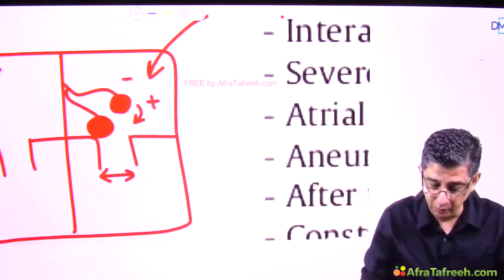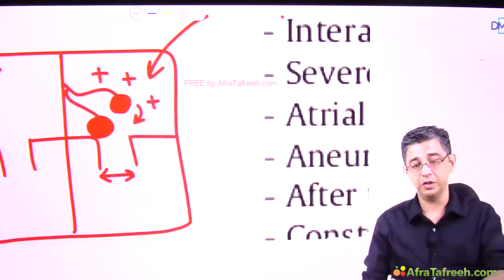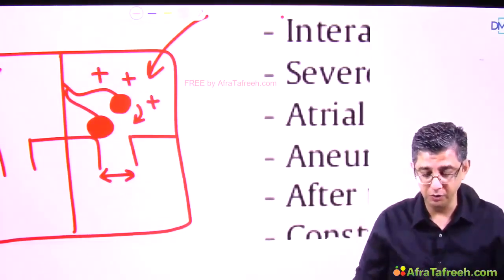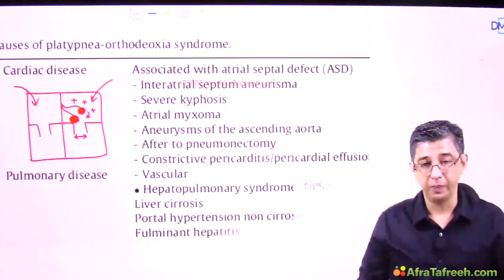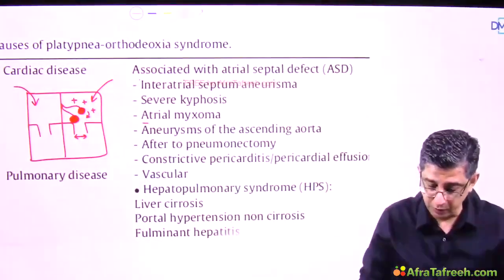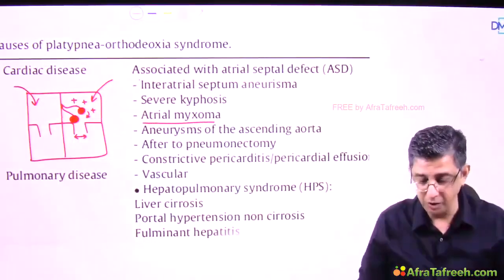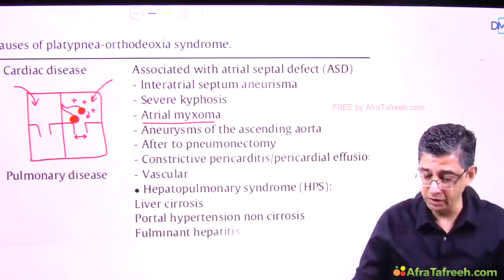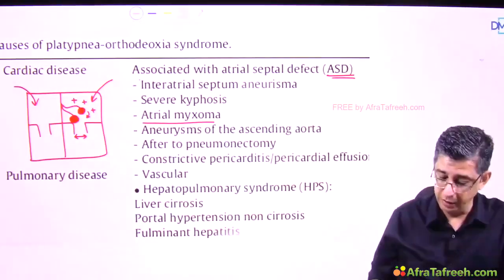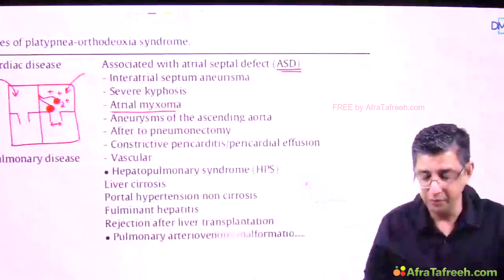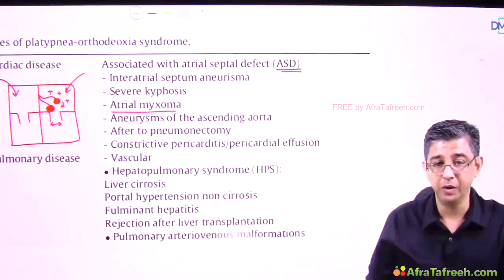So the congestion will be more in sitting position, and more congestion in the heart in the sitting position will contribute to development of breathlessness in the patient, that is platypnea. So atrial myxoma is one of the standard causes that I wanted to remember. Another cause I wanted to remember is ASD, atrial septal defect. So primarily ASD and atrial myxoma are two cardiac conditions where predominantly you can be having platypnea.